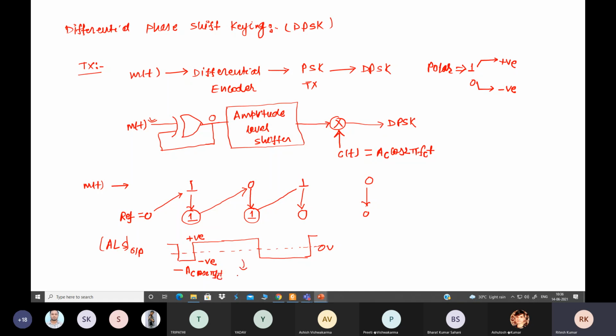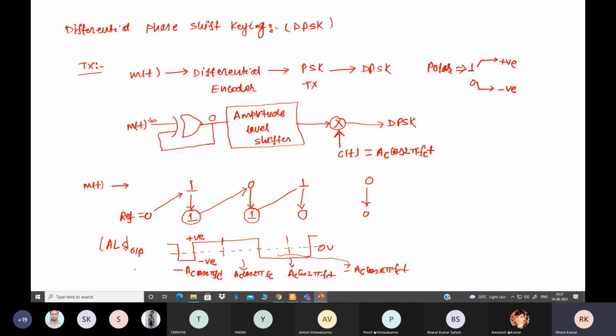In this duration it will be Ac cos 2 pi fc t multiplied by a positive value, and here again multiplied by a negative value, so minus Ac cos 2 pi fc t. Since we have two 1s, in this period we have two bits, 1 and 1, and here also we have two bits. So for this one we write minus Ac cos 2 pi fc t multiplied by a negative value.